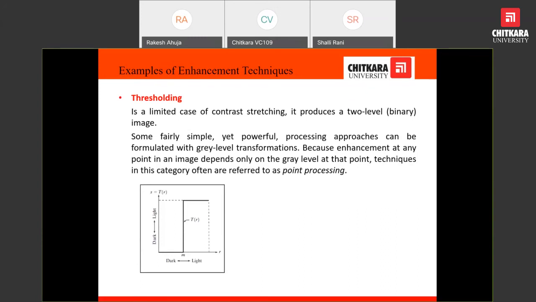In this way, we get only two pixel values, either 0 or 255, and this is the binary image. This is one method to produce a contrast image using the threshold technique.